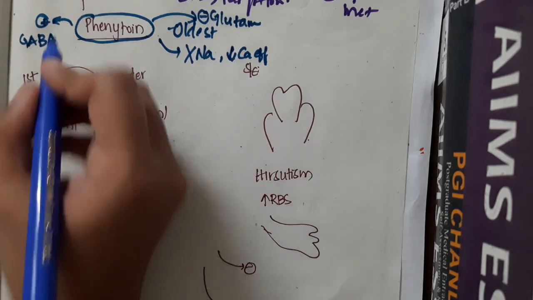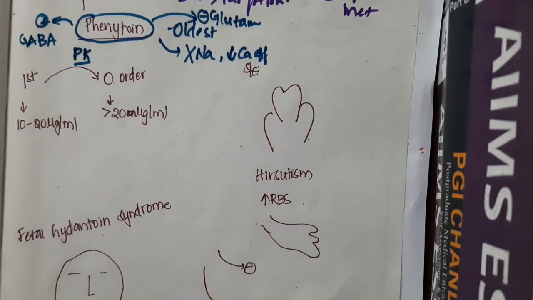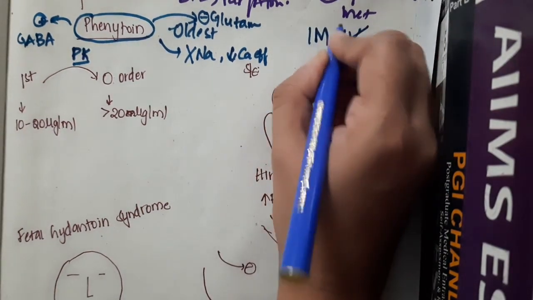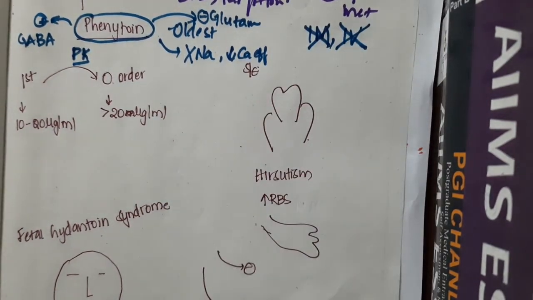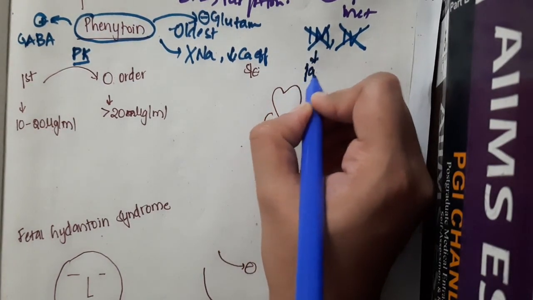Now, pharmacokinetics. Phenytoin is an oral drug, which is given orally, but we should not give it in IM or IV form. Why should it not be given intramuscularly or intravenously? In the intramuscular route it causes pain, so it is contraindicated.